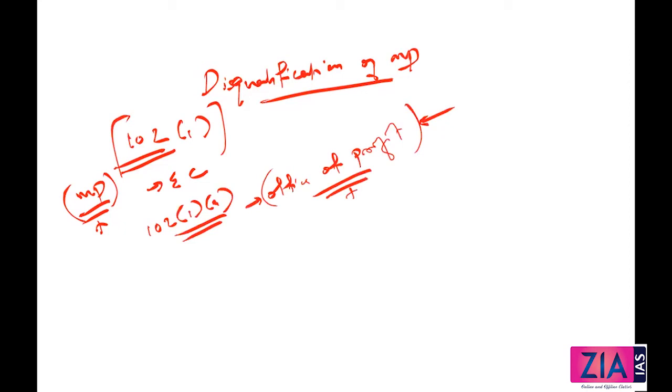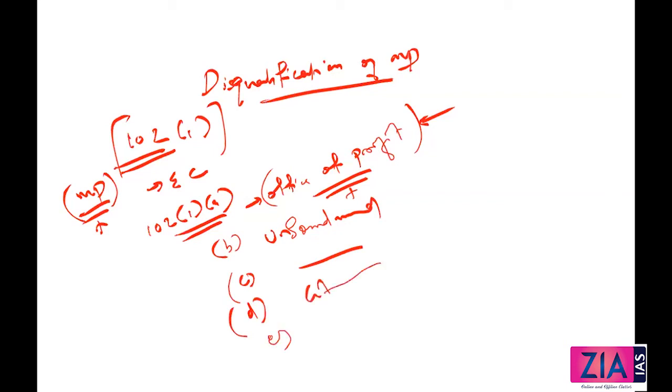102 Clause 1 subclause B, it is of unsound mind. And then similarly C, different provisions are there, guys, just look into that. C is talking about insolvency, that means indebtedness. And then D is talking about if you are not a citizen of India, and E is talking about any law which is made by the Parliament.